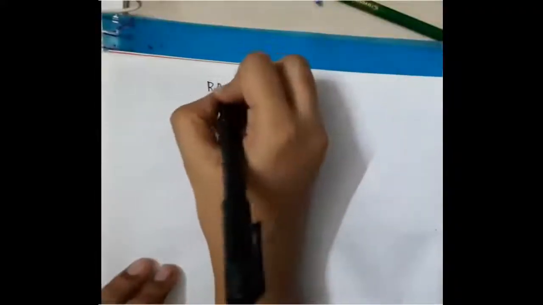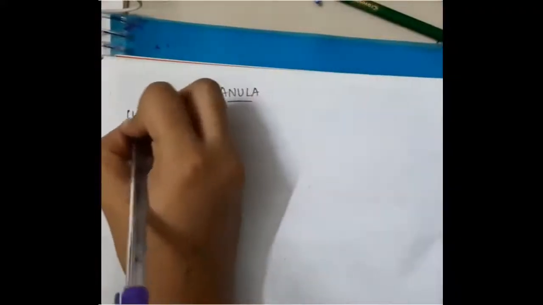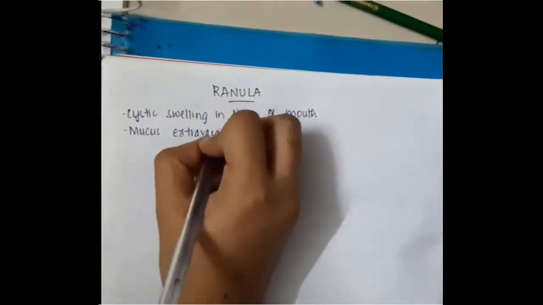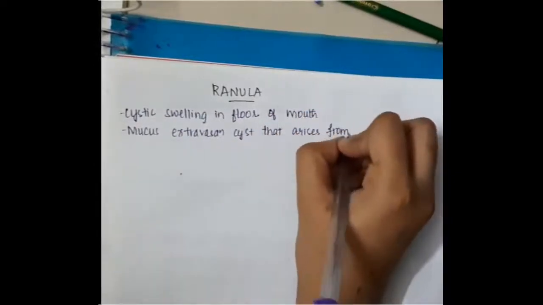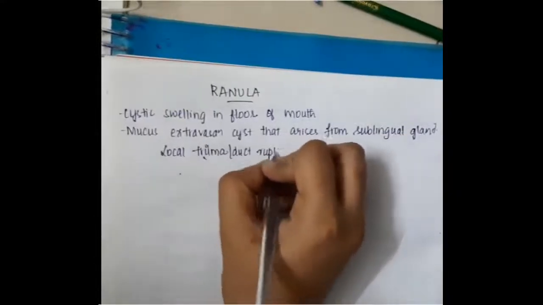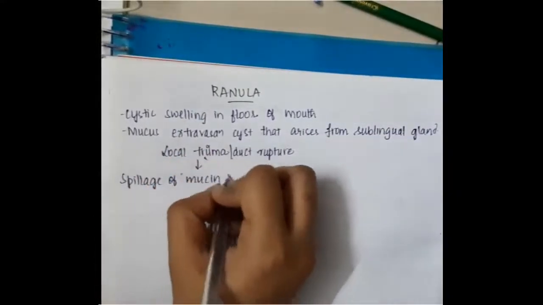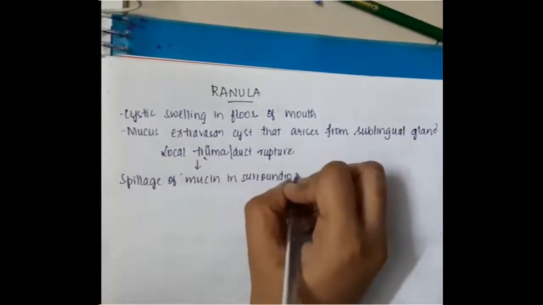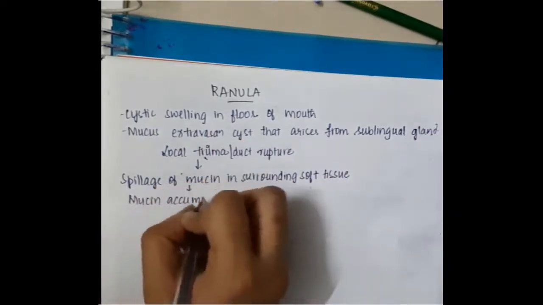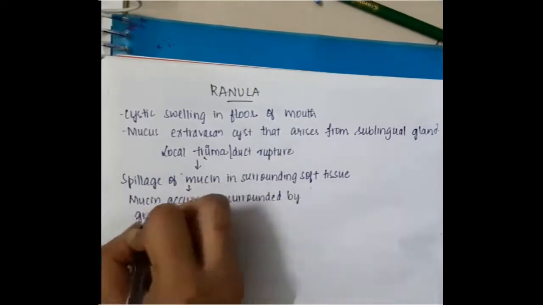Okay, the next important thing is about ranula. Ranula is a cystic swelling which is seen in the floor of the mouth. This is a mucus extravasation cyst that mainly arises from the sublingual gland. Here you will see presence of local trauma, or sometimes duct rupture can occur. Whenever there is local trauma or duct rupture, this is an extravasation cyst which contains mucus, and as a result the mucus present in the cyst is spilled outside into the surrounding soft tissue. So this mucus will accumulate around the surrounding soft tissue.